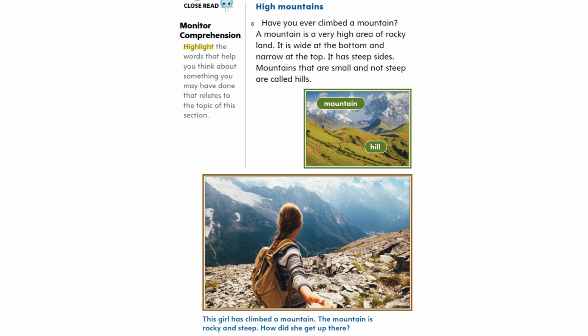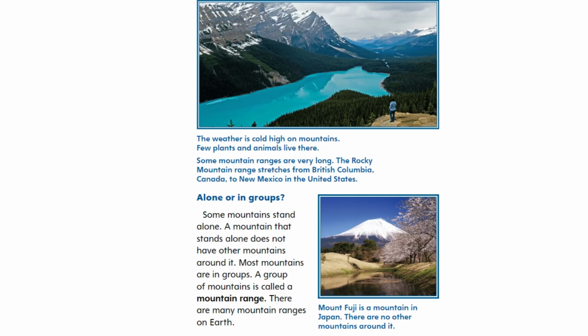This girl has climbed a mountain. The mountain is rocky and steep. How did she get up there? The weather is cold high on mountains. Few plants and animals live there. Some mountain ranges are very long. The Rocky Mountain Range stretches from British Columbia, Canada, to New Mexico in the United States.